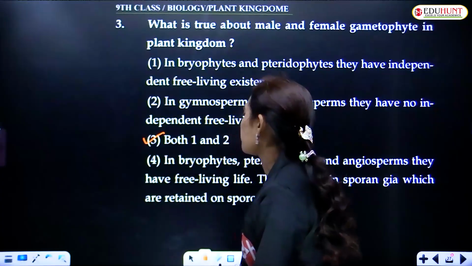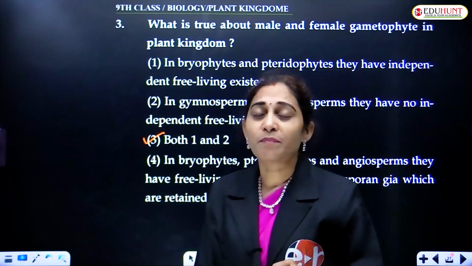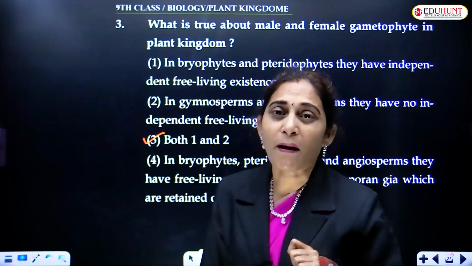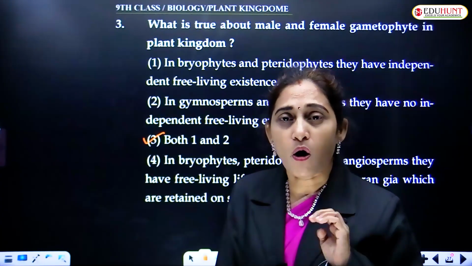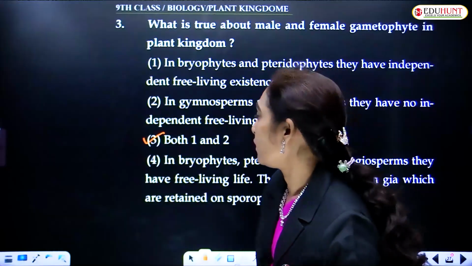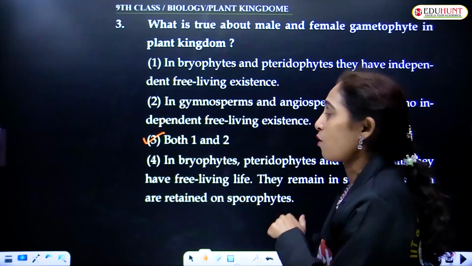Let us see the fourth option also. Before bubbling your answer, you have to check all the options carefully. Let us see whether there is any logic in that option.